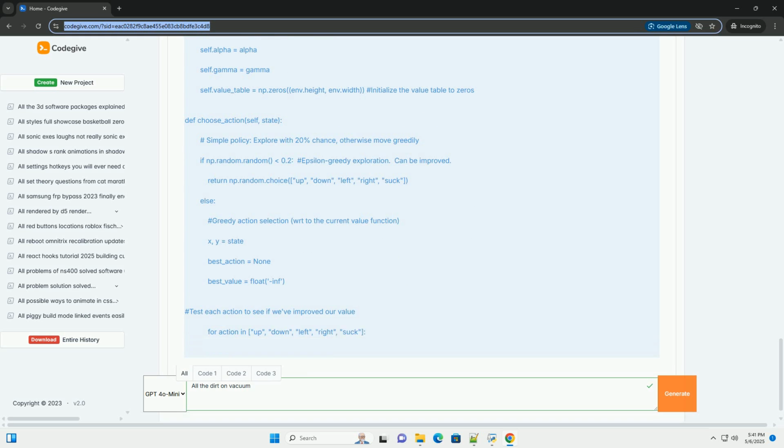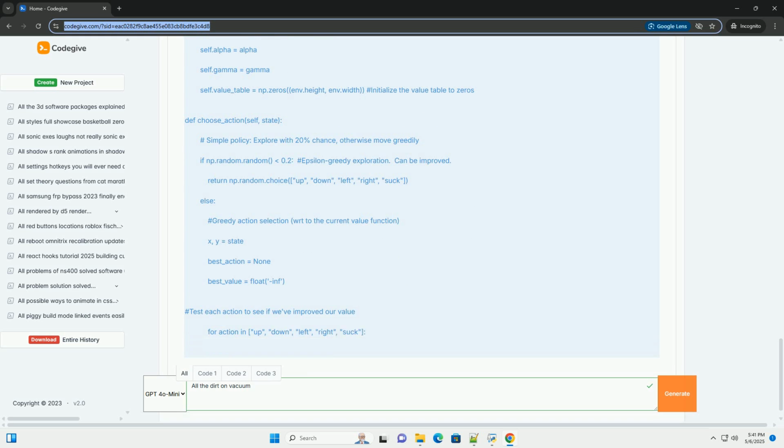test_action is a helper function. It does not change the actual environment, but we use it to predict the next state of our agent to find the optimal action. learn implements the TD(0) update rule. It calculates the TD error and updates the value of the current state in the value_table.